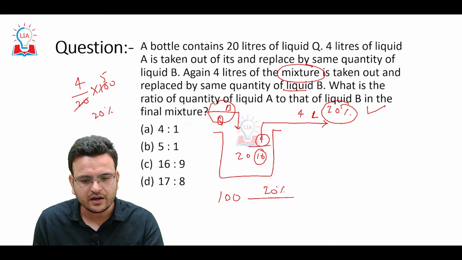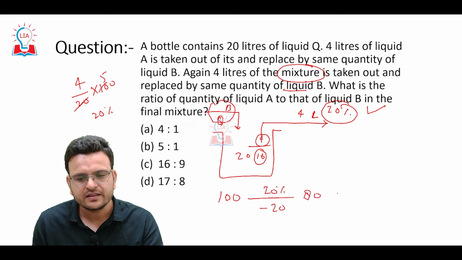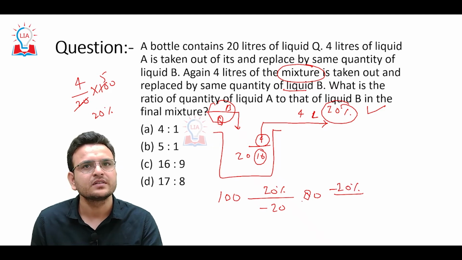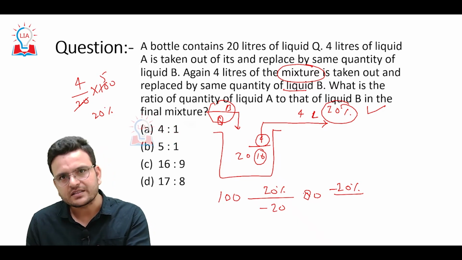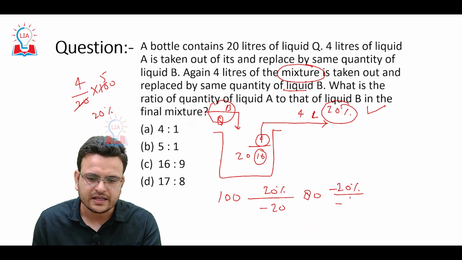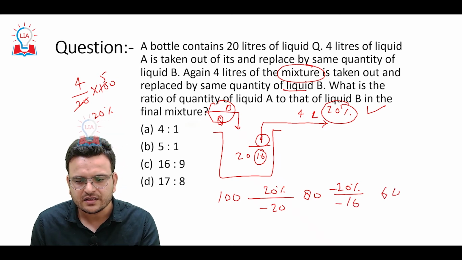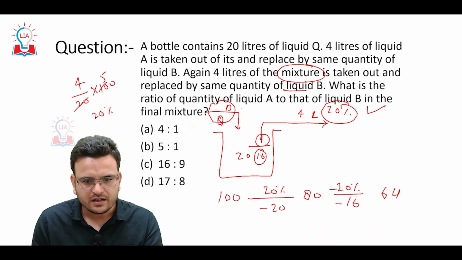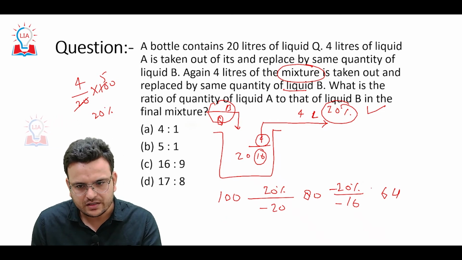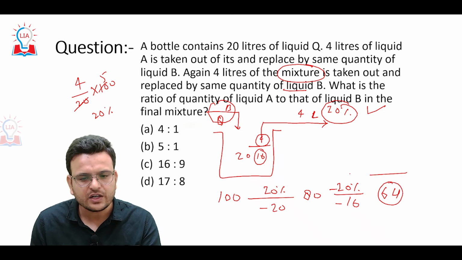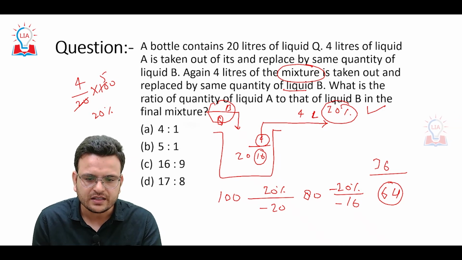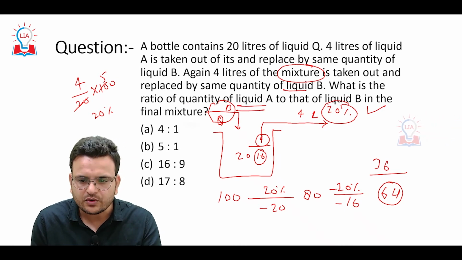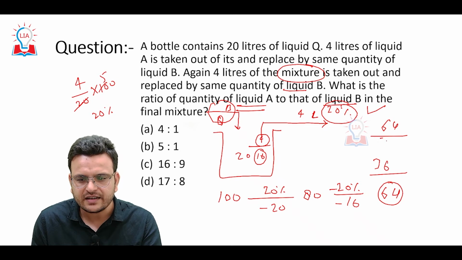If 20 is taken out, the remaining will be 80. Again 20% is taken out. I have discussed this concept in percentage, like successive percentage. So 16 is taken out, the remaining is 64. So liquid A is 64 and the remaining liquid B will be 36. So what have they asked? They have asked the ratio of the quantity of liquid A to liquid B. So liquid A is 64 and liquid B is 36.